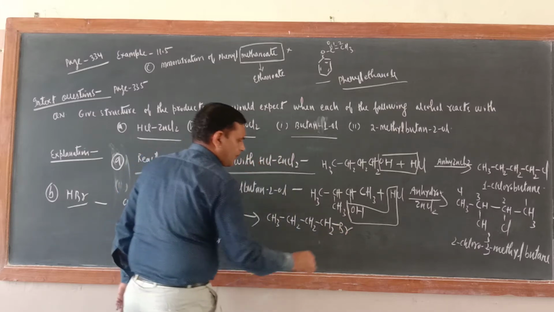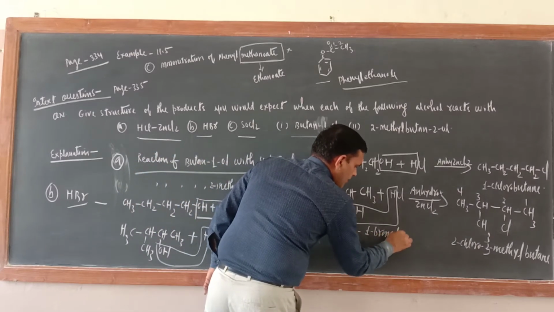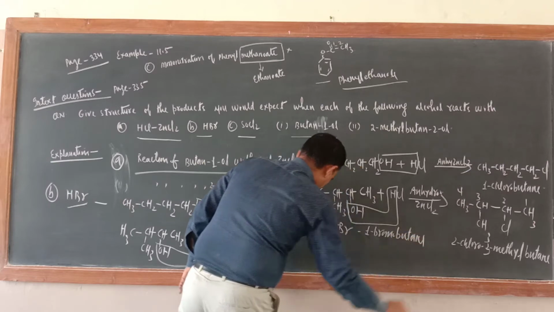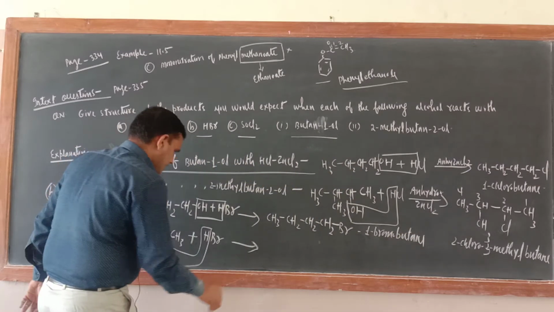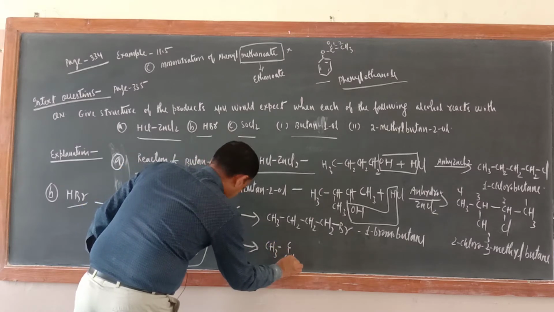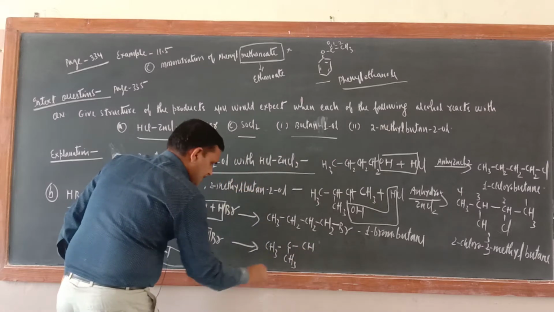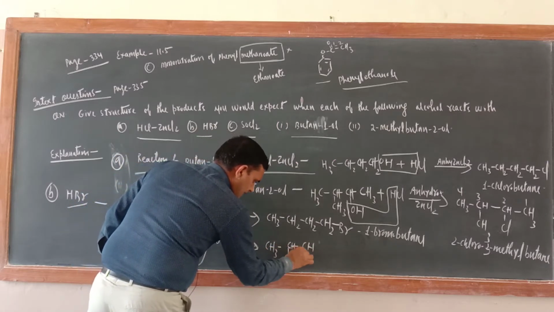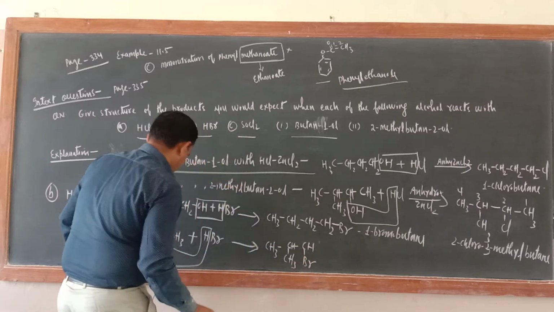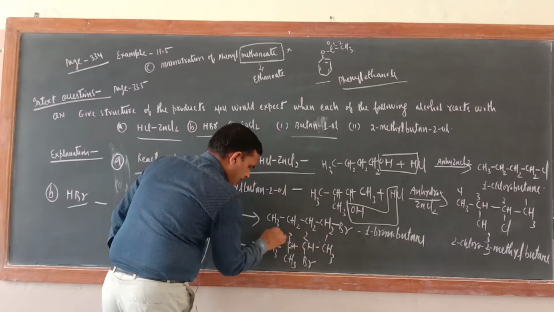This is 1-bromobutane. What about this one? This would be CH3, C, here also CH3, here CH, and here Br and CH3. Again, numbering 1, 2, 3, 4.